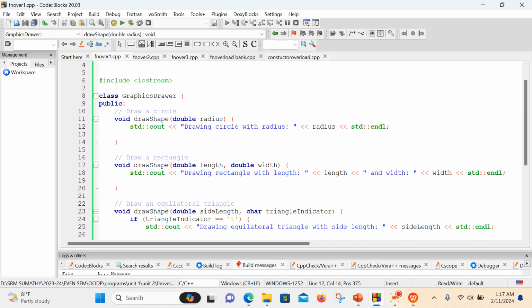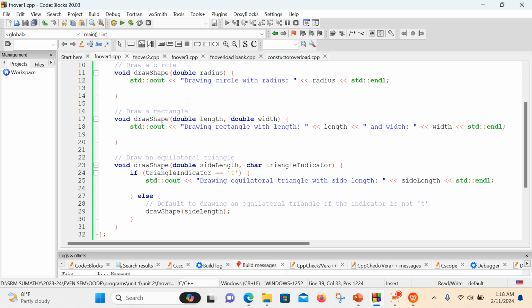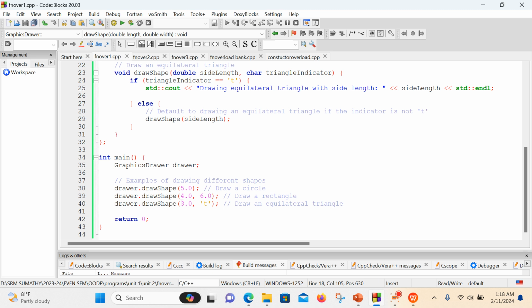I can see the answer here. Next one is about 4.0 and 6.0. So now this line will start executing. Here I had passed two values, 4.0 and 6.0. So what will happen? The value will be moved here, so now this line will be executed and the value will get stored. Next one is about 3.0 and t.